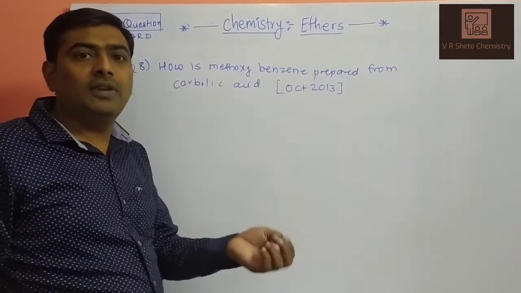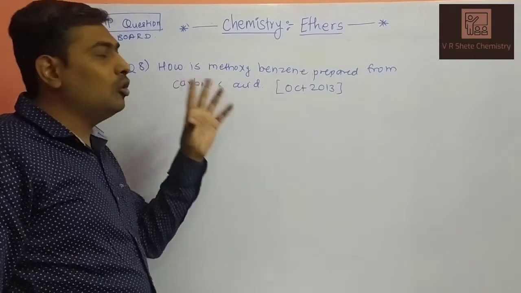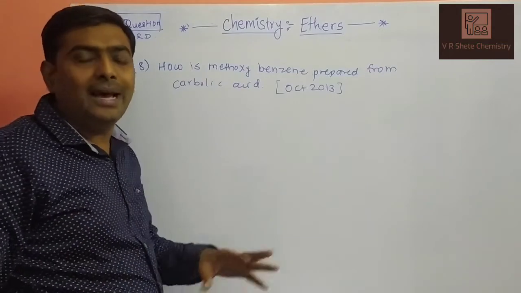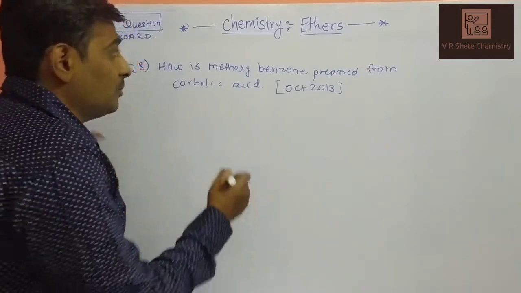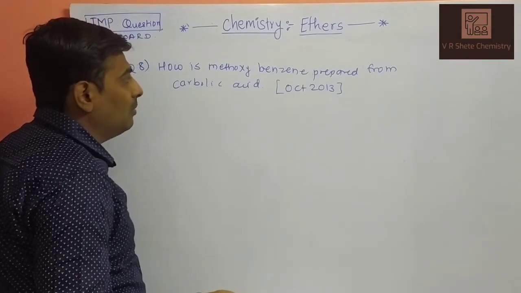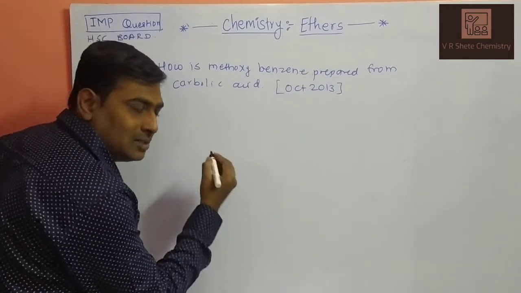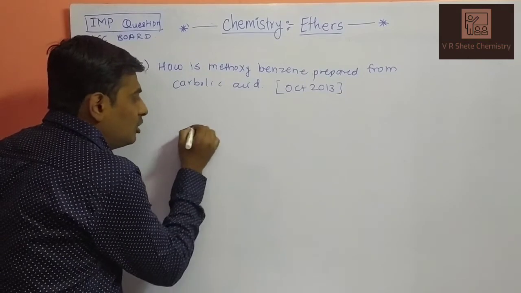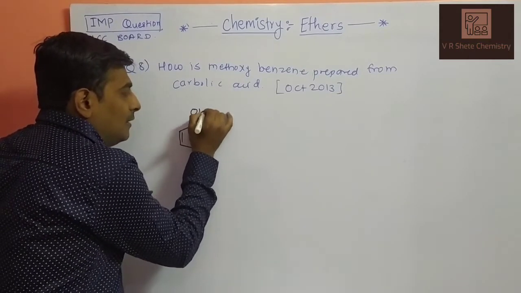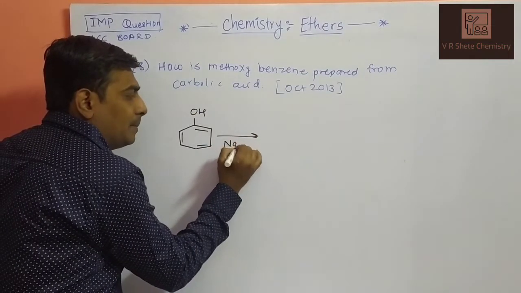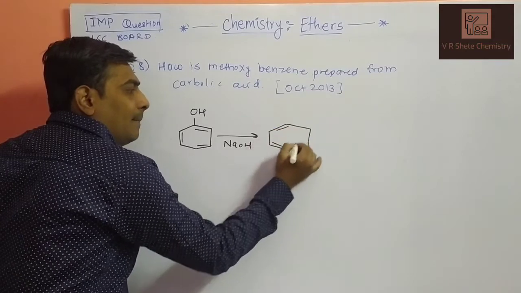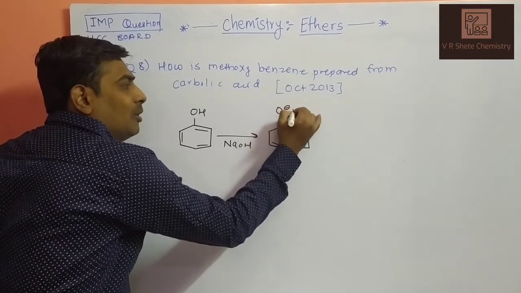Again the same reaction, the Williamson synthesis reaction. So Williamson synthesis is a very important topic. Many times questions will be asked on the same topic. How is methoxybenzene prepared from carbolic acid? So what is carbolic acid? Carbolic acid is phenol. Phenol is also called carbolic acid. When carbolic acid is reacted with sodium hydroxide, it will give sodium phenoxide ion. That is the nucleophile of the molecule.